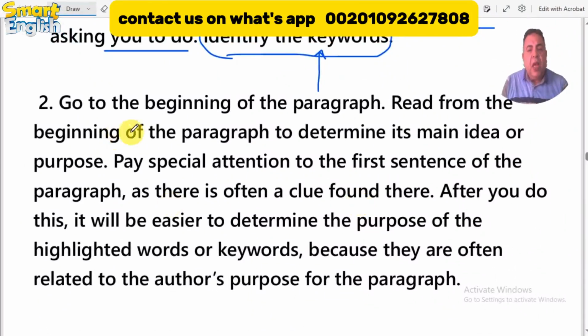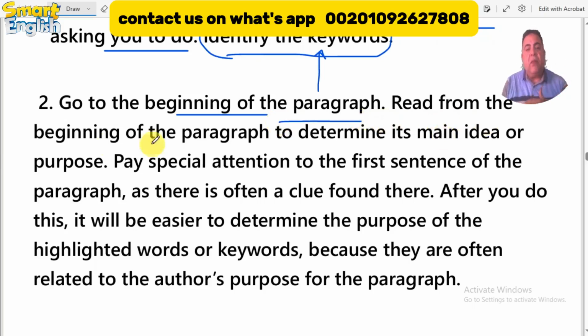Number two, go to the beginning of the paragraph. Why are we asking the test takers to go to the beginning of the paragraph? Because it's very fundamental to do this. The main idea and the general statement of the paragraph are located at the beginning of the paragraph, so he can draw a great conclusion, or deduce what the author wants me to do, from the first sentence of the paragraph.